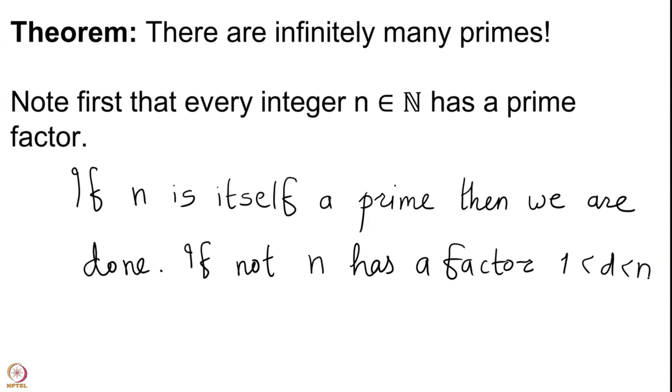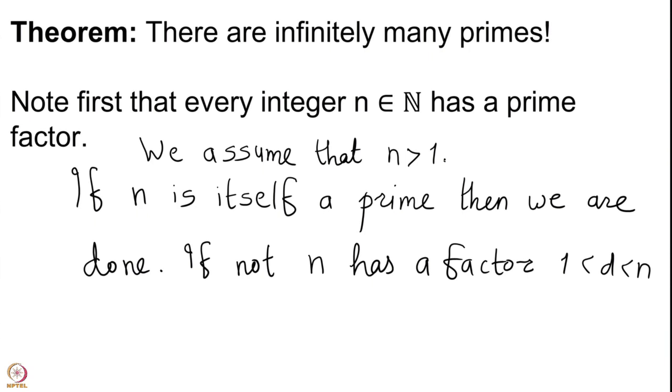This is because n is not a prime, so it should have at least one more factor. We will, of course, assume that n is bigger than 1. This is an assumption that we will have. So, with this assumption, if your n is not a prime, it should have 3 or more factors.